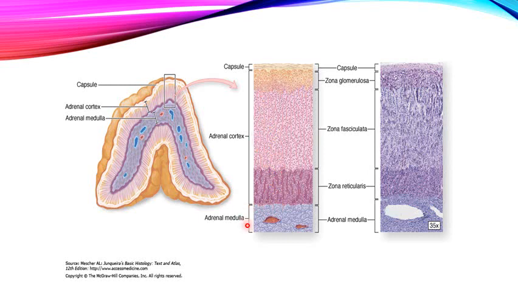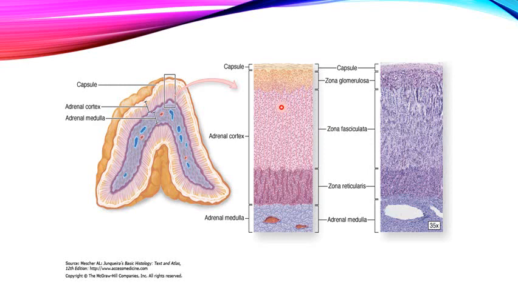The adrenal medulla is the inner portion, red in color in gross examination, and is derived from neural crest cells. The cells in the adrenal cortex and medulla are the main secretory units of the endocrine gland, so you can label them as the parenchyma of the endocrine gland.